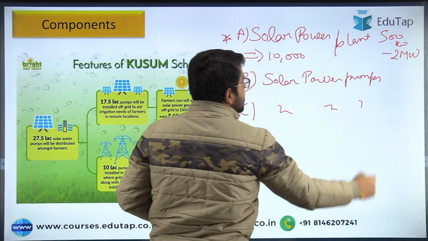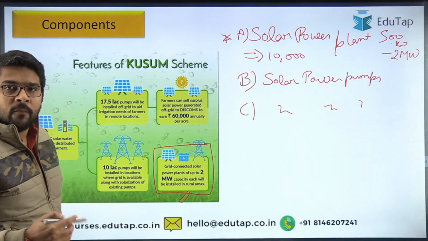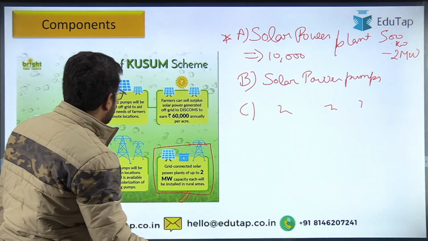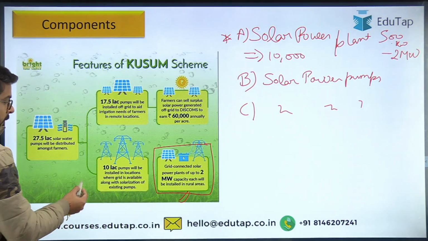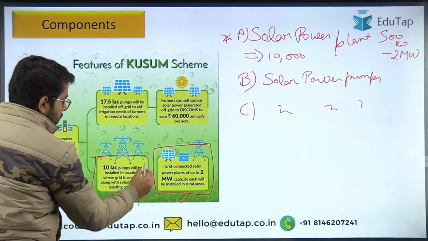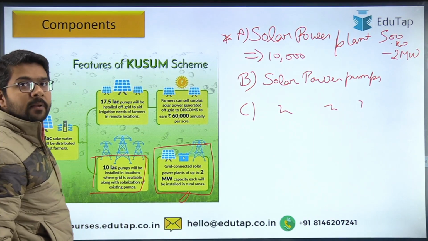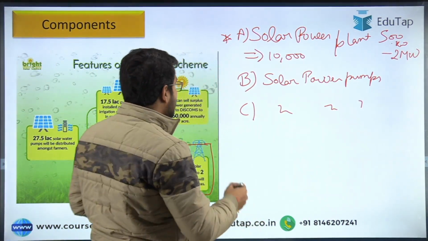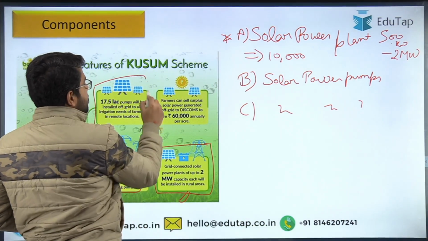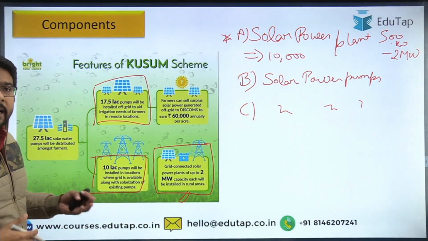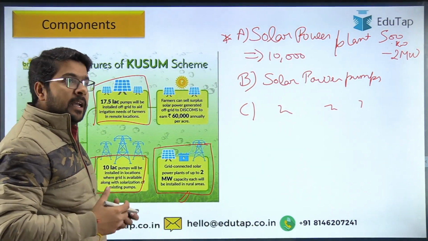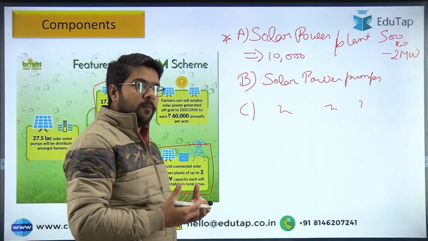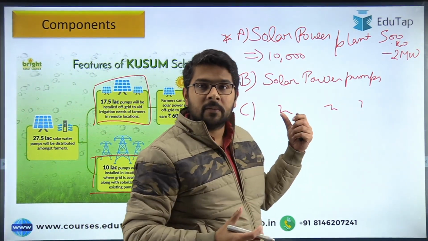Third component also deals with solar power pumps. So how will you differentiate between the two? Thing is, in the one, we are establishing the solar power plants that will be connected with the grid. Okay? And in the other, we are establishing the solar power plants in an isolated way, and they can supply the excess of electricity generated to the power companies.